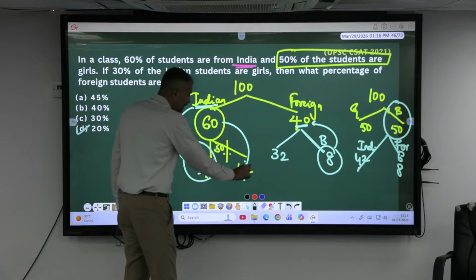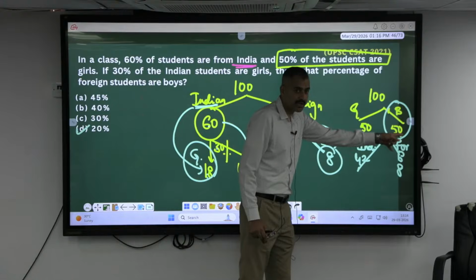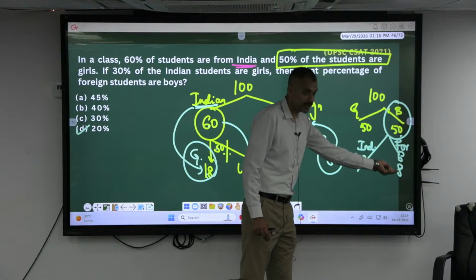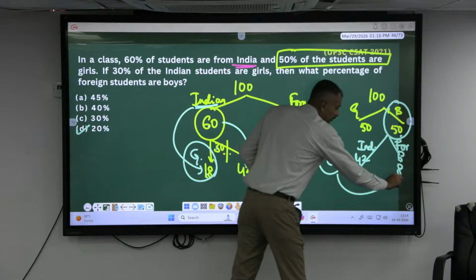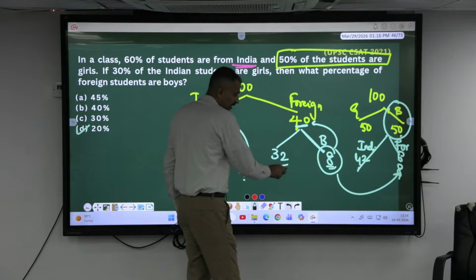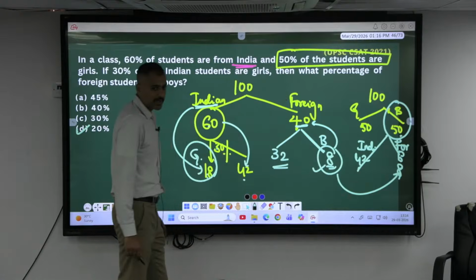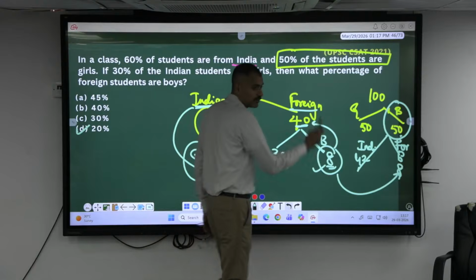So how many Indian boys are there? 42. How many boys are there in total? 50. Out of which 42 are Indian boys, so the remaining are foreign boys. Foreign students are 40, out of which boys are 8. Girls are 32. He is asking this percentage: what percent of the foreign students are boys? Percentage.